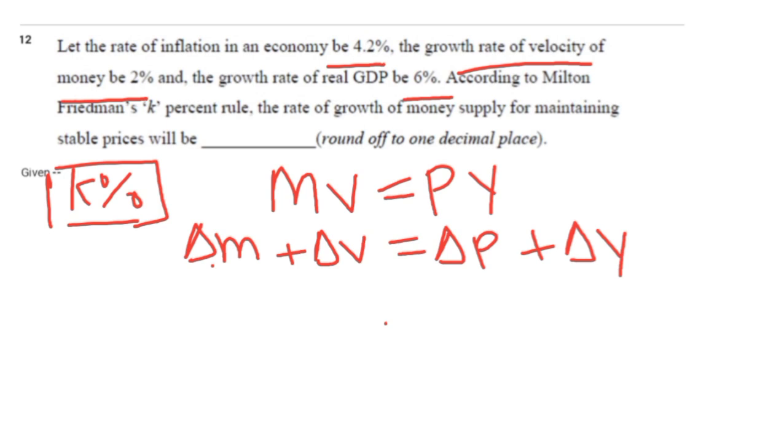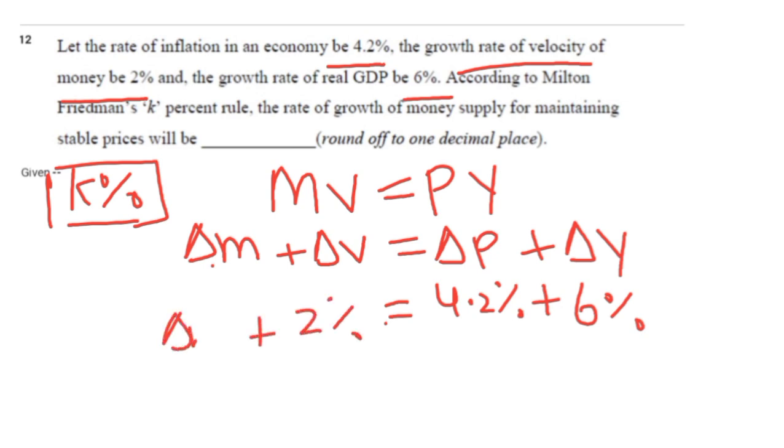Now we have to insert the values only. Here we can see the inflation rate is 4.2, so in place of delta P we have 4.2%, plus the rate of GDP is 6%, and the change in the velocity is 2%, so I will write here 2%, plus our delta M is this.